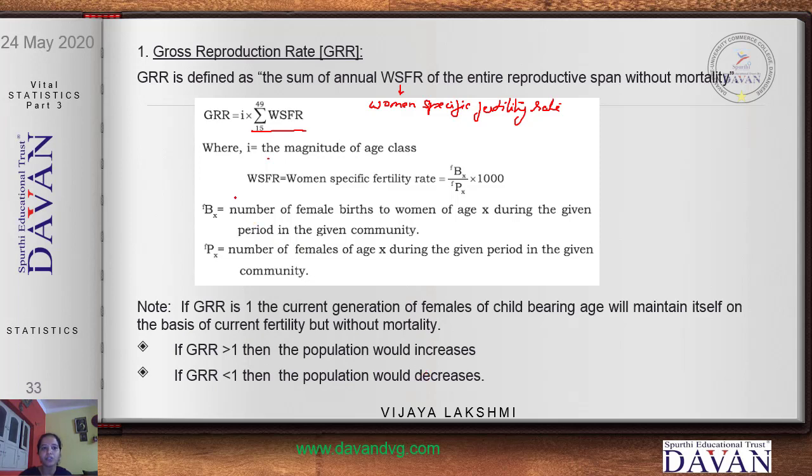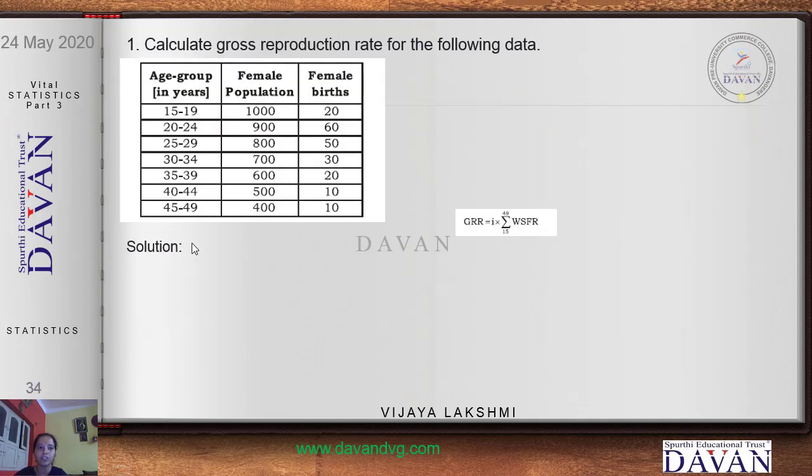The main thing here is you are supposed to know the formula. And after that you are supposed to give the conclusion. Even if they don't ask you for the conclusion, please do mention the conclusion. So now we shall work a few problems on this. You can notice the question given: calculate gross reproduction rate, or in short they can ask you GRR, for the following data.